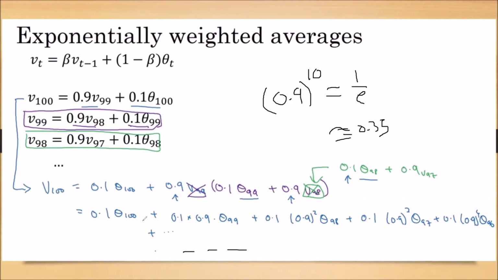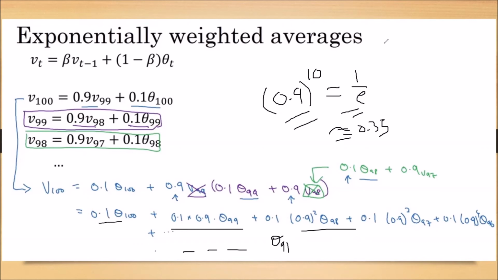So even though we could take many terms, theta 100, theta 99, and so on, after theta 91, even though terms like theta 90 and theta 89 exist, the coefficient of theta 90 is 0.9 power 10. It is very small.